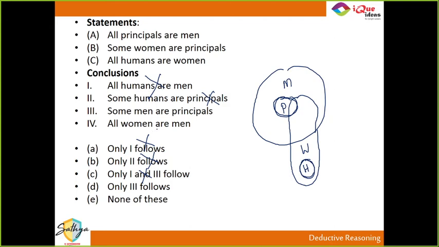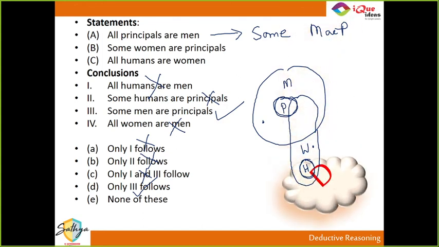Third one, some men are principal. Now पहला statement देखो, if all principals are men, तो all का उल्टा by default some men are principals, तो true होना ही है, right? So definitely 3 follows, but none of these का option, it could 3 and 4 भी हो सकता है ना. So let's check. Is it necessary that all women are men? No. This proves that there can be men who are not women, there can be women who are not men. So all women are men is also not necessarily true. So the only option which makes sense is D.